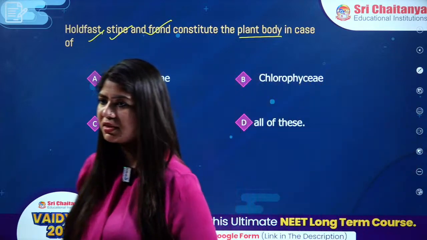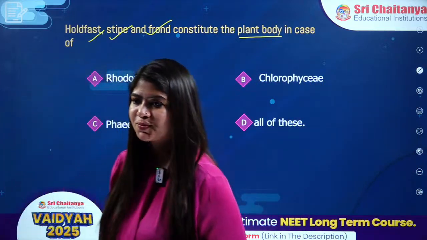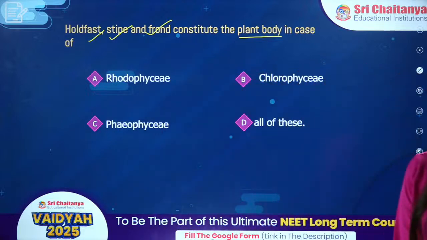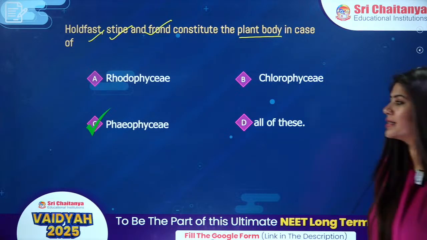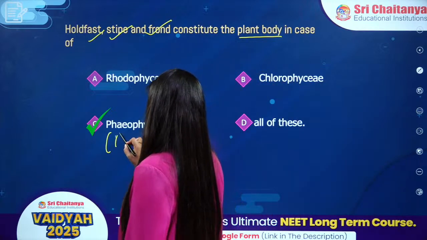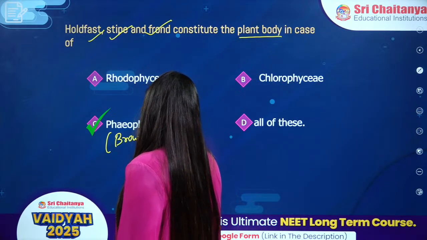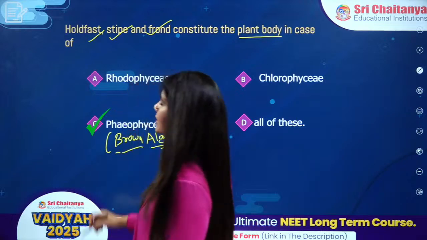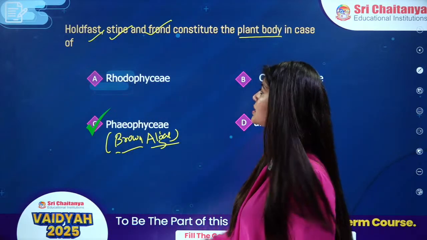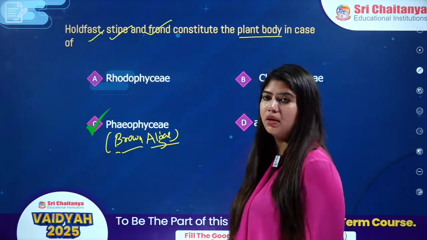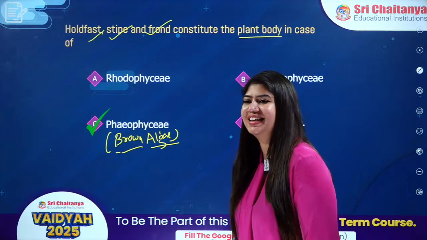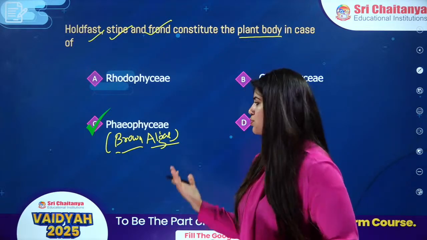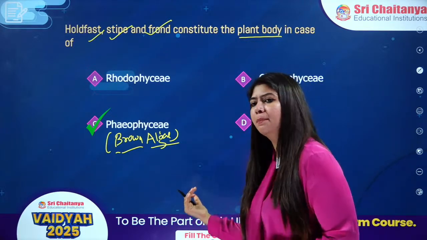Good afternoon, everyone. Come on, kids. They are the part of Phaeophyceae. In Phaeophyceae, we have brown algae. Yes, we can have holdfast, stipe, and frond in the case of brown algae. Correct, everybody. It is option number C, which is Phaeophyceae.